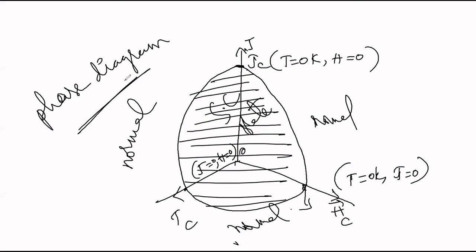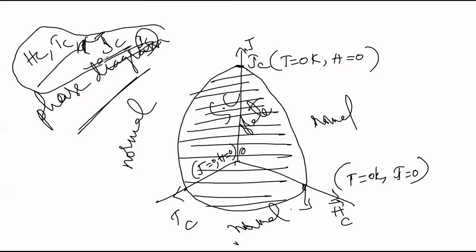So this is the phase diagram. You can say that on these three factors, Hc, Jc (critical current density) or Ic (critical current), our superconducting state depends. When we exceed any of these limits, the state becomes the normal state.